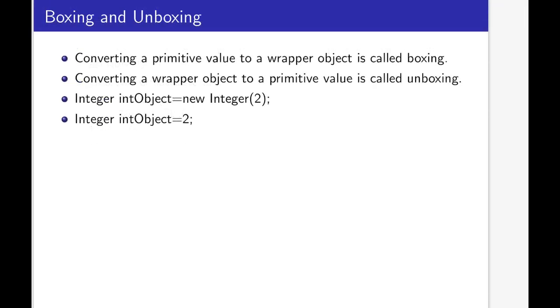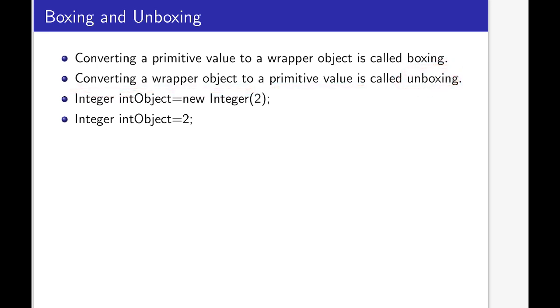So now we will discuss boxing and unboxing. So converting a primitive value to a wrapper object is called boxing. So boxing means the procedure of converting a primitive value to a wrapper object. So that is boxing, and the reverse one is unboxing. That means converting a wrapper object to a primitive value is called unboxing.